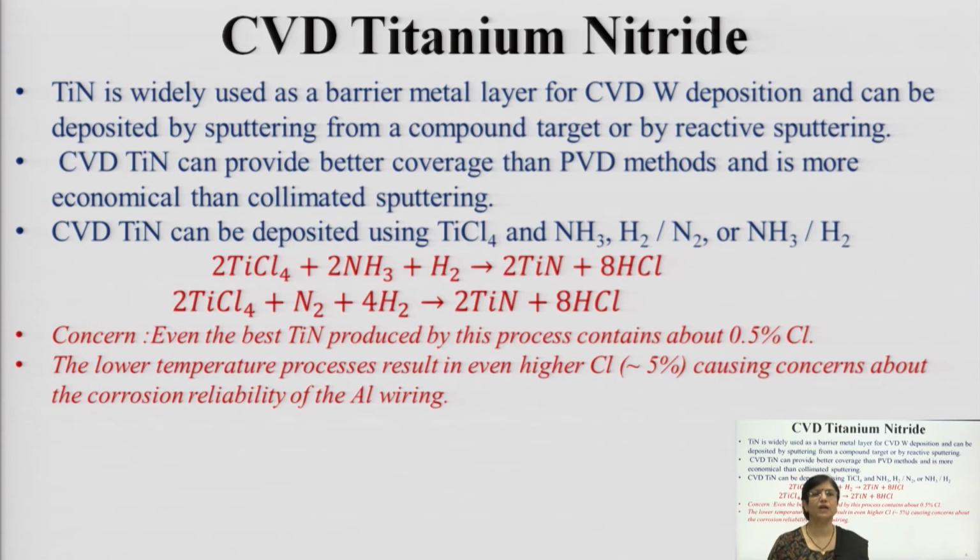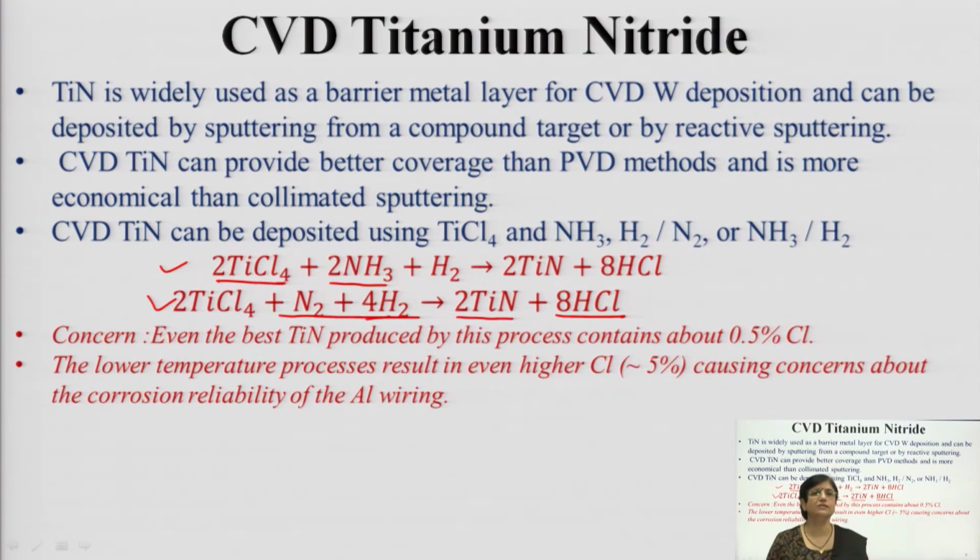Now, how does the process happen? Please understand, titanium chloride, TiCl4, is being used with twice NH3, giving rise to titanium nitride. And this TiCl4, with nitrogen and hydrogen, you are making twice TiN and 8 HCl.